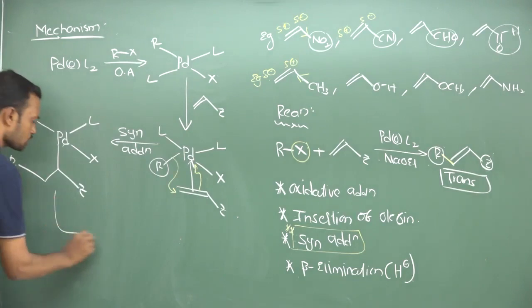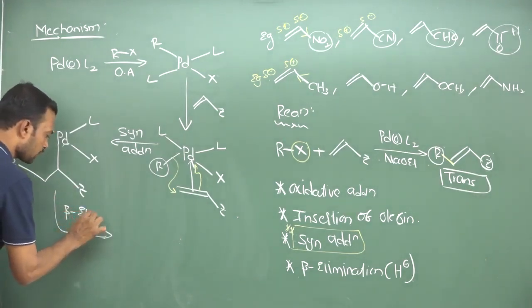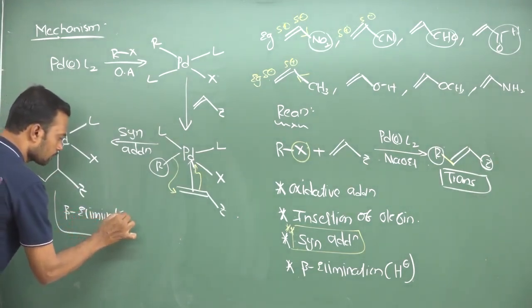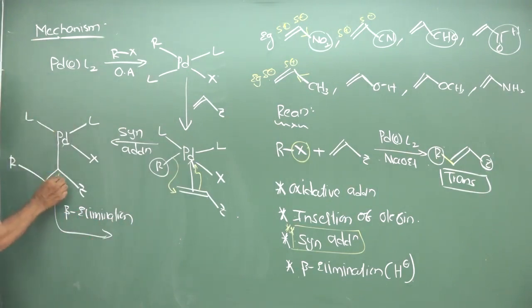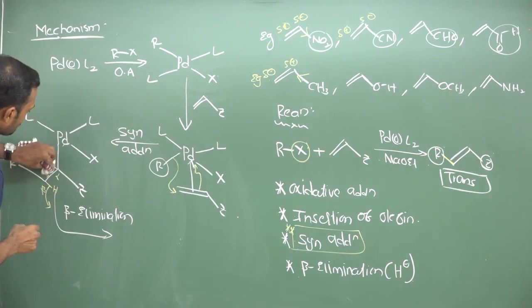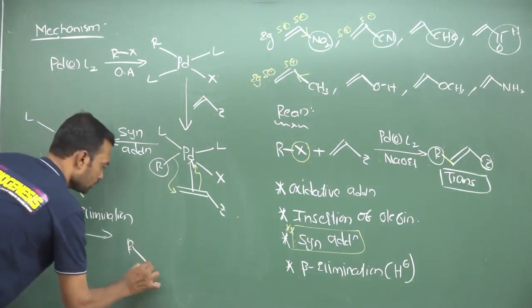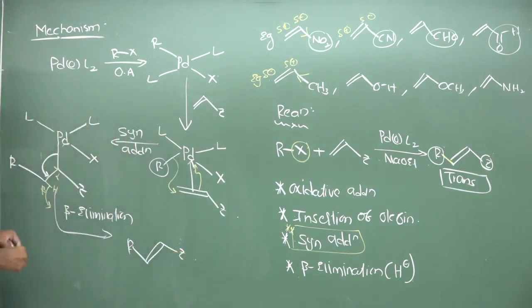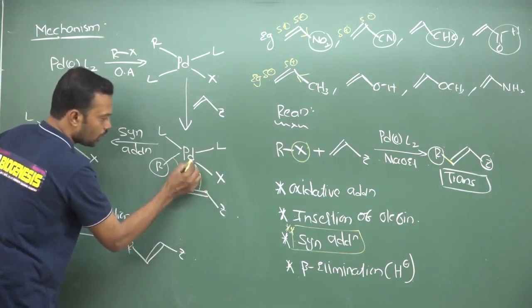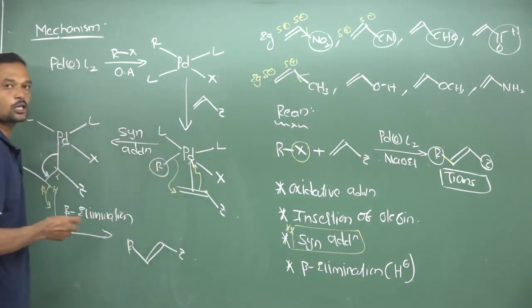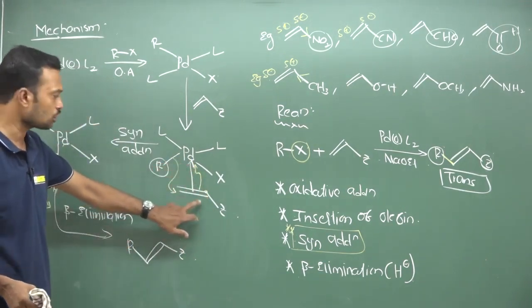And finally this is the most important one. Here you may expect a beta elimination. So beta elimination means this is alpha and this is beta, and here one hydrogen atom is present. This will migrate, and here this hydrogen will be removed. So you can write this sigma bond interaction here. See, this bond will migrate here, and this will be eliminated out. And finally what is the resultant answer? Here you may expect a Z here. Now observe carefully, this olefin carbon attachment here, this organic part addition will take place syn. So that's why it is called syn addition around this olefin.